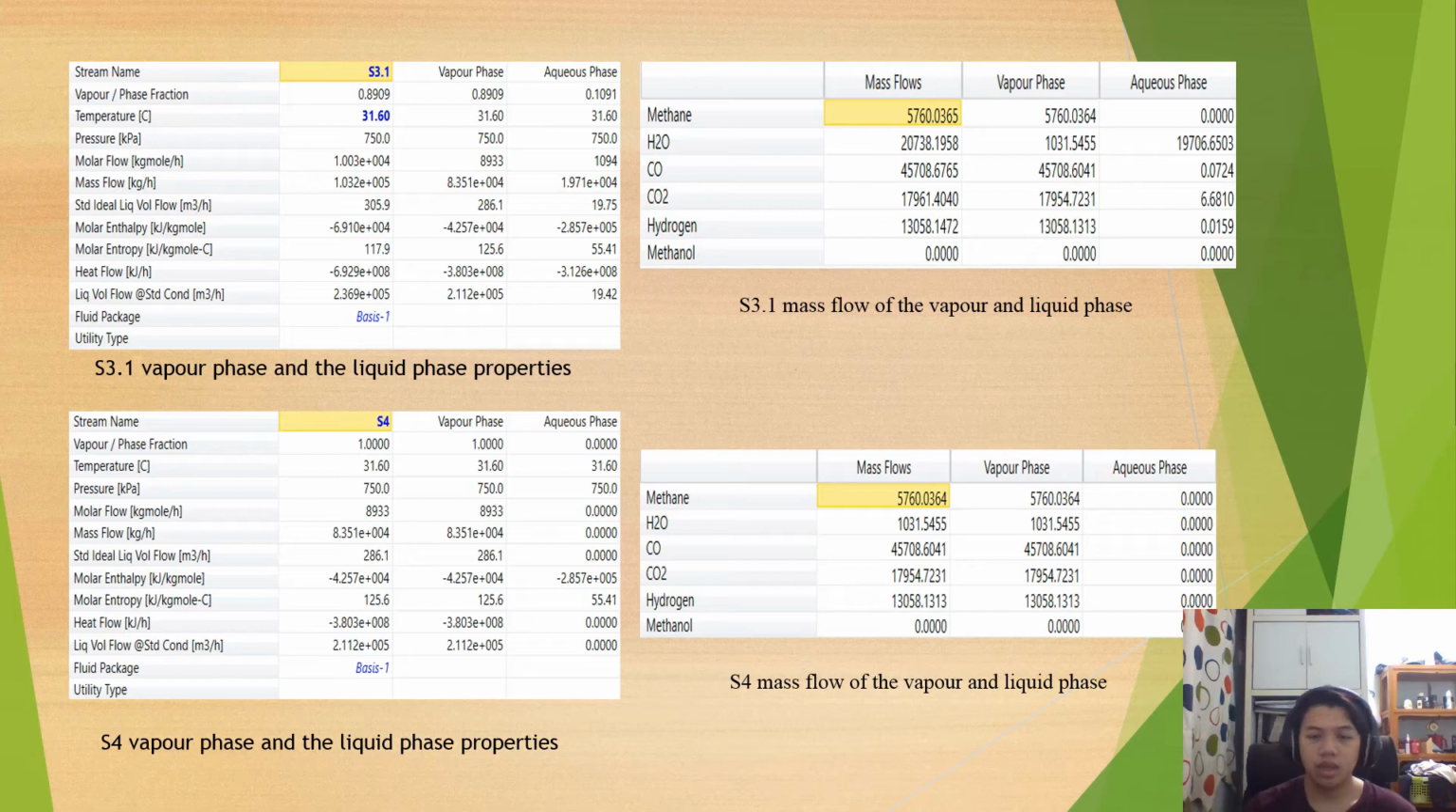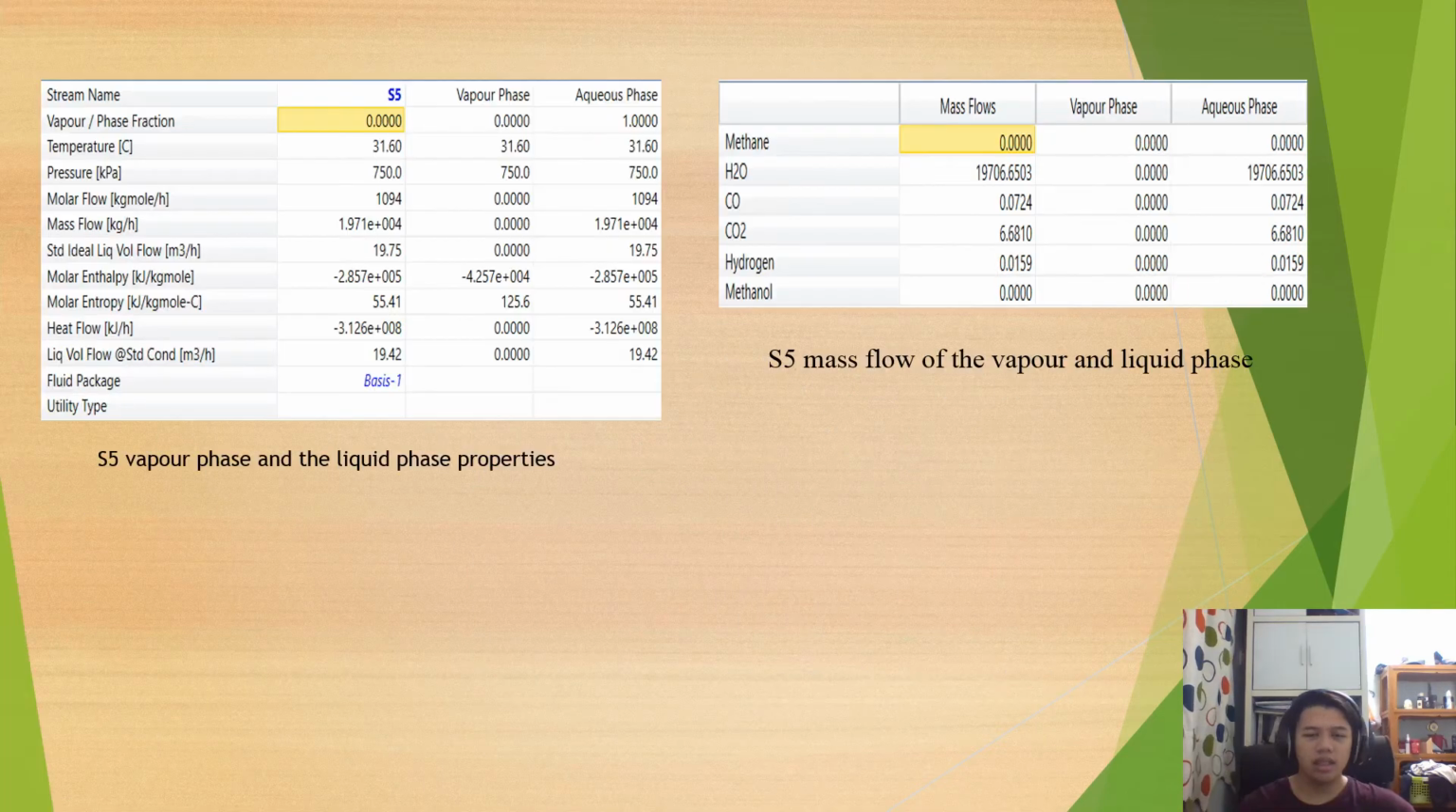The table shows the mass flow of the vapor and liquid phase. S5 contains 1 fraction of aqueous at the same temperature of 31.6 Celsius and the same pressure of 750 kilopascal. The S5 mass flow of the vapor and liquid phase is shown in the table.